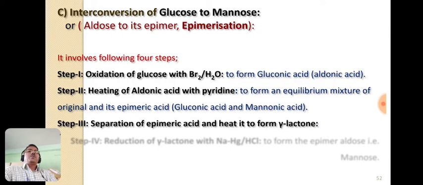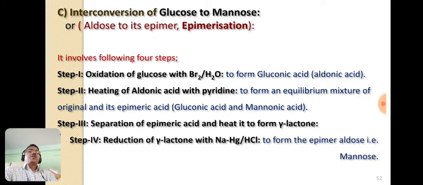Third step is the separation of these epimeric acids, gluconic acid and mannonic acid. On heating they form the gamma lactone. And final step is the reduction of the gamma lactone using sodium amalgam and hydrochloric acid, and that forms mannose, the epimer of glucose. Now let's see the reaction.